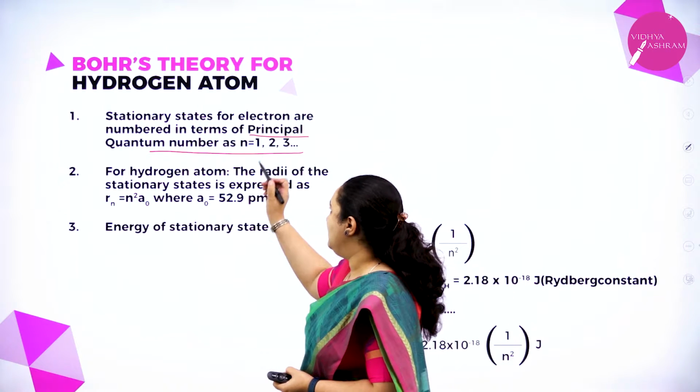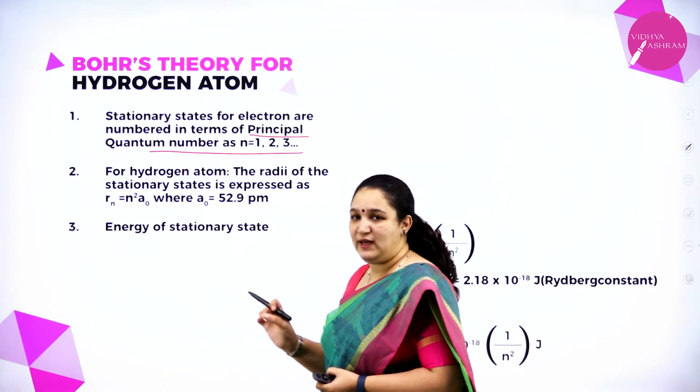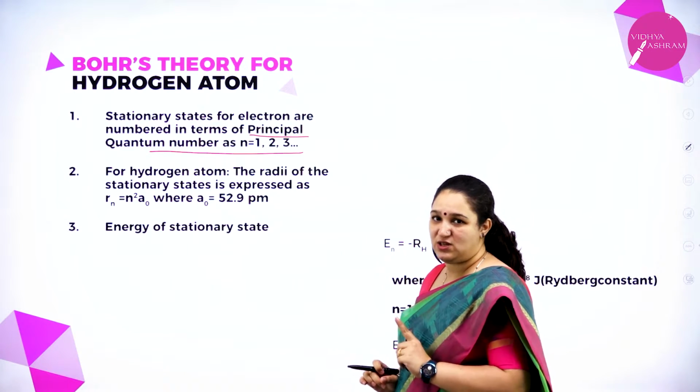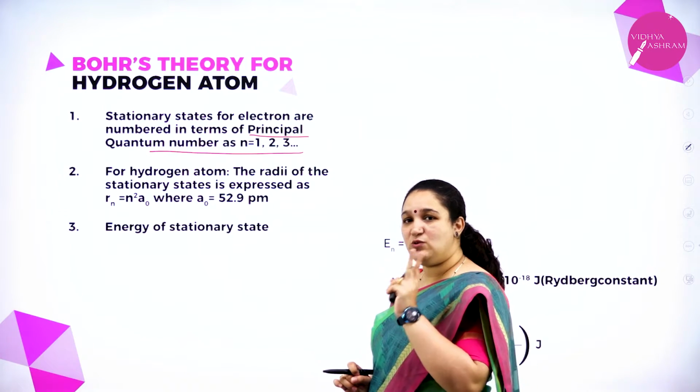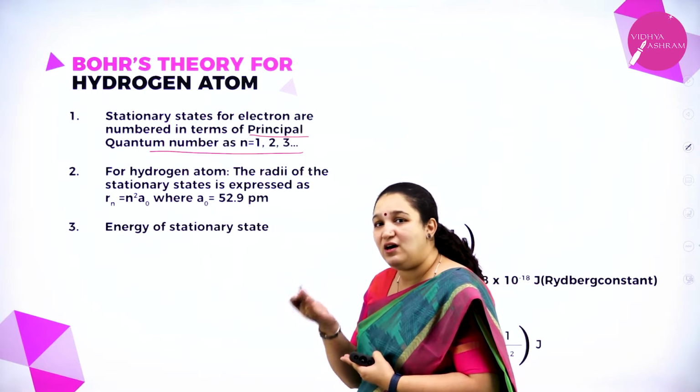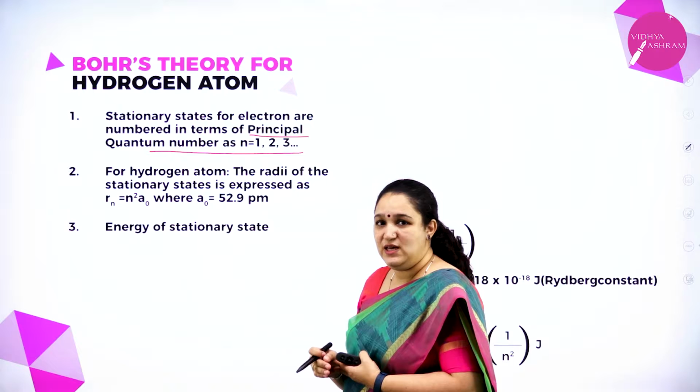Here n is equal to 1, 2, 3. n equal to 1 means it is the first stationary state or the first orbit. n equal to 2 is the second orbit. n equal to 3 is the third orbit or the third stationary state.